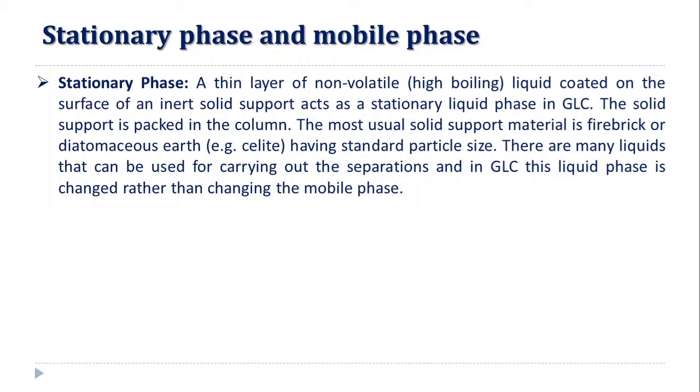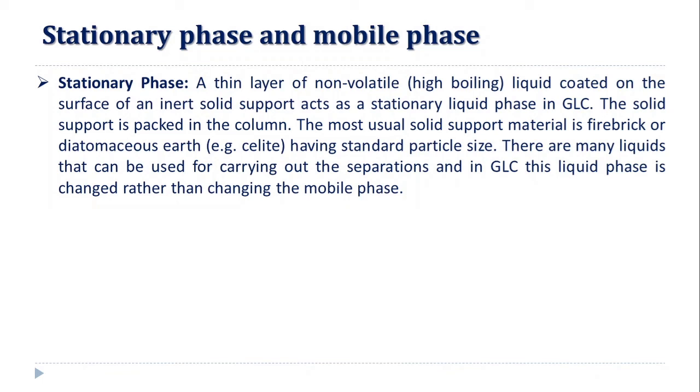This liquid phase is changed rather than changing the mobile phase. So for different types of separations, we can use different types of columns. Those columns contain different types of stationary liquids, that is, stationary phases. In this case, rather than changing the mobile phase, we can change the stationary phase.